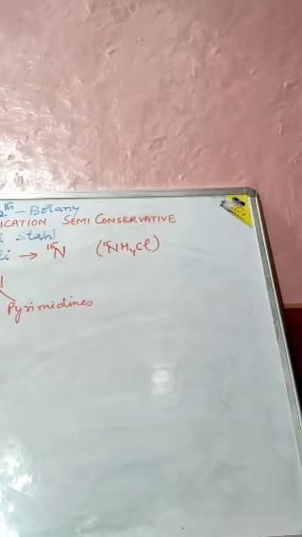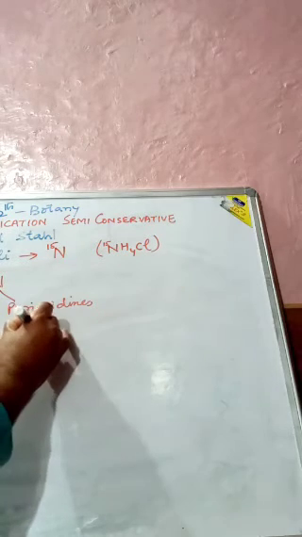Now, this heavy DNA, in which the nitrogen bases are N15, can be distinguished from normal DNA.